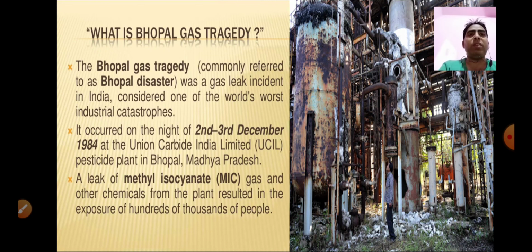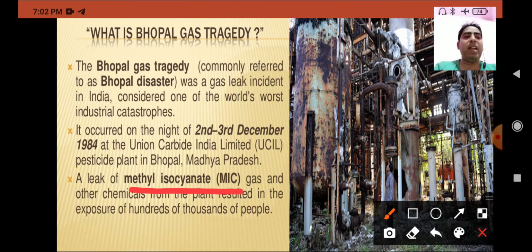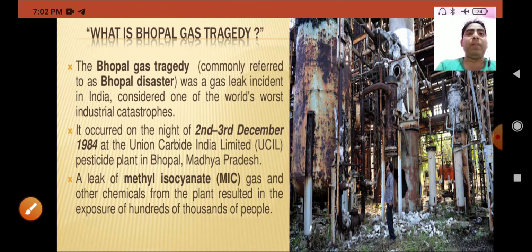of 3rd December 1984. At around midnight, a chemical reaction started in the Union Carbide Limited factory in India, and that culminated in the leakage of deadly methyl isocyanate, that is MIC. As a result, a cloud of gases gradually started descending and enveloping the city in its lethal folds. The city and the lakes turned into a gas chamber.